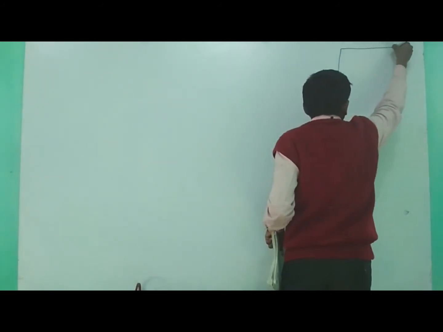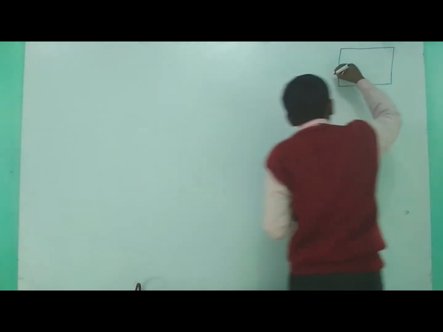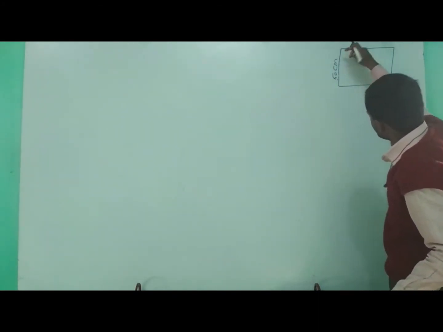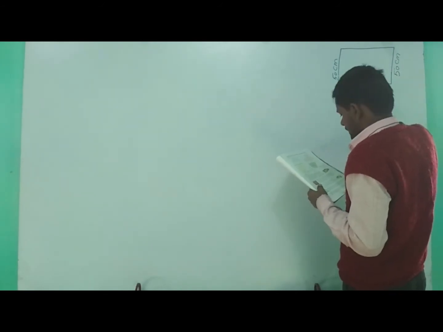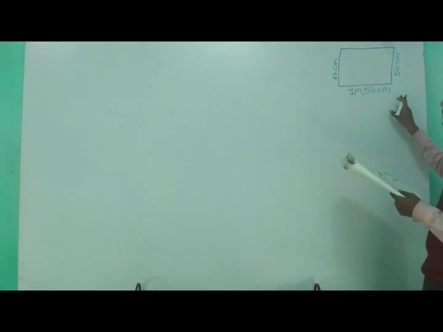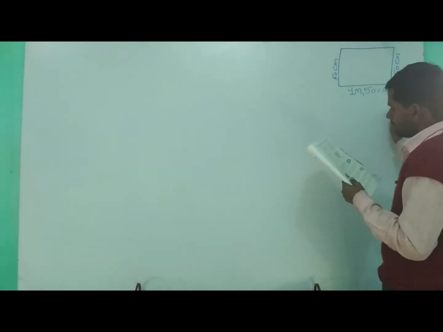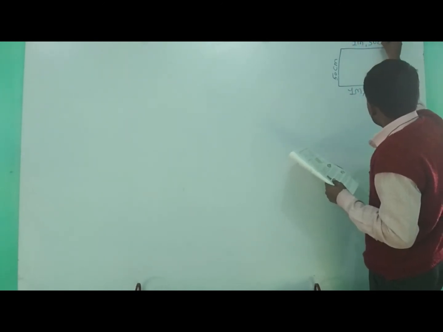Okay, so I have the carpet towards the right hand side. मैं राइट साइड में बनाता हूं. That is a 50. Dear students, if the width is 50 centimeter, अगर ये साइड 50 है तो ये भी 50 हो जाएगी. Yes, it is also 50 centimeter. Okay, if it is 1 meter and 50 centimeter, then the opposite sides of a carpet are same. Opposite sides तो same है ना. So that is also a 1 meter 50 centimeter.